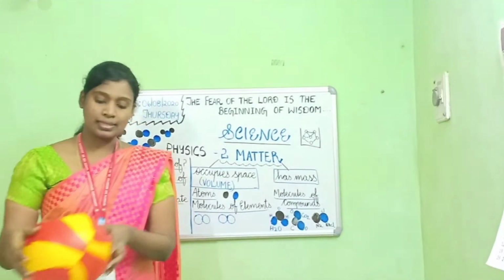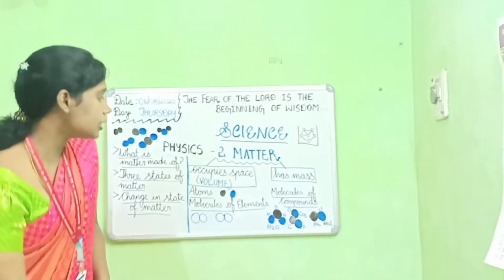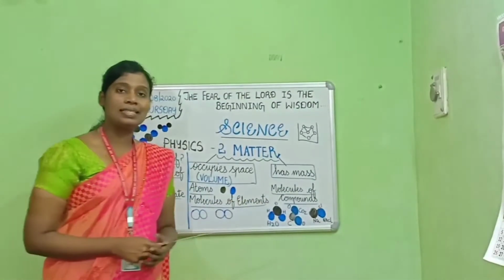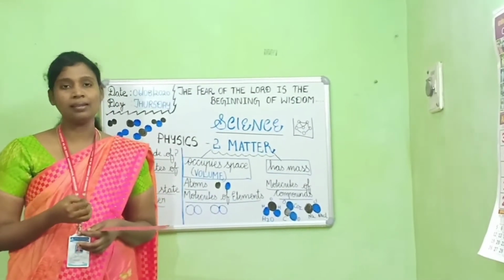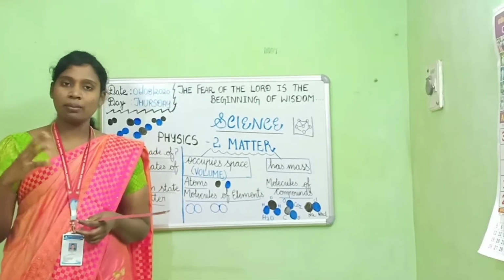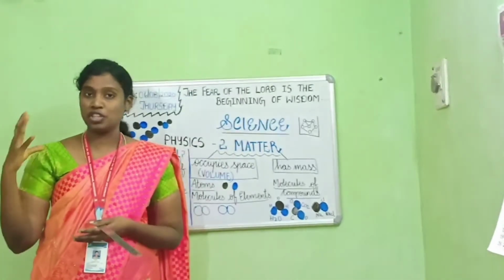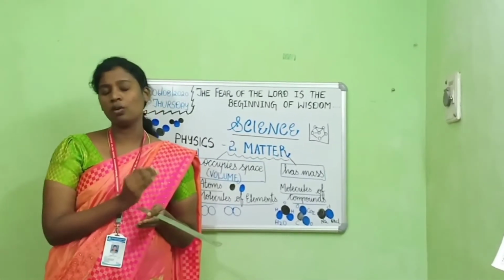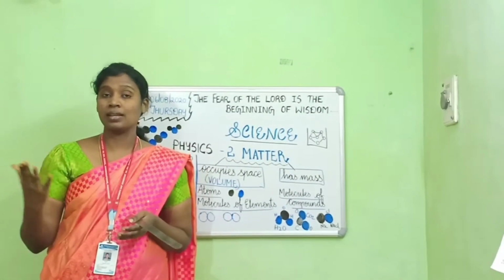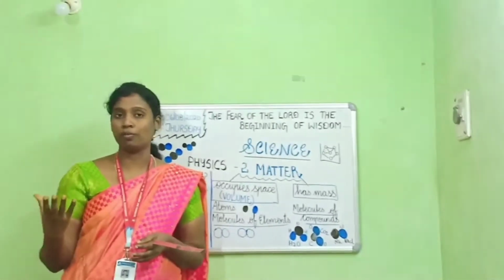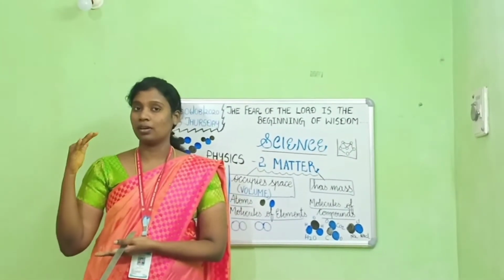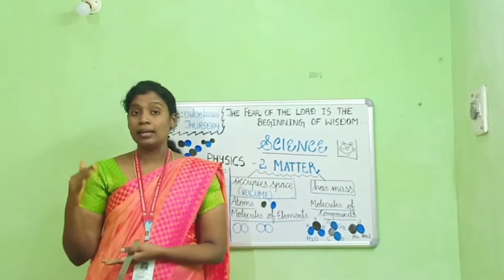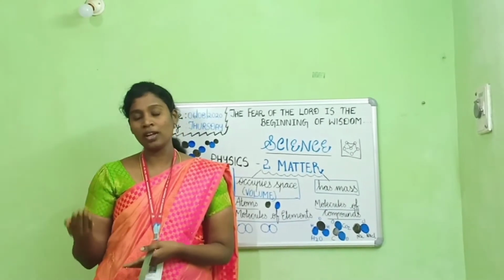Next we'll see about mass. So what is mass? Mass is the amount of matter contained in a substance. You can imagine a large jar of jam and a small jar of jam. Which has a larger amount of matter? Yes children, you are right. The bigger jar of jam contains a larger amount of matter, or mass.